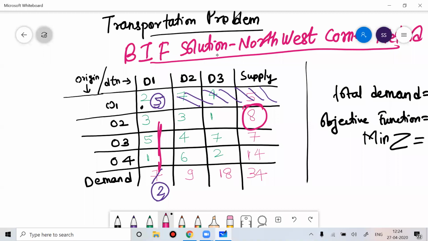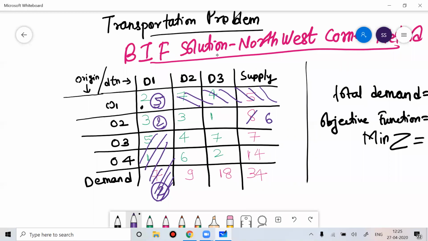So I'll fulfill the requirement for this. The supply you can do is 8 units, but the demand is only 2 units. So what is the maximum supply you can do to this? It is 2 units. If you supply 2 units, the supply left with you is 6 units.